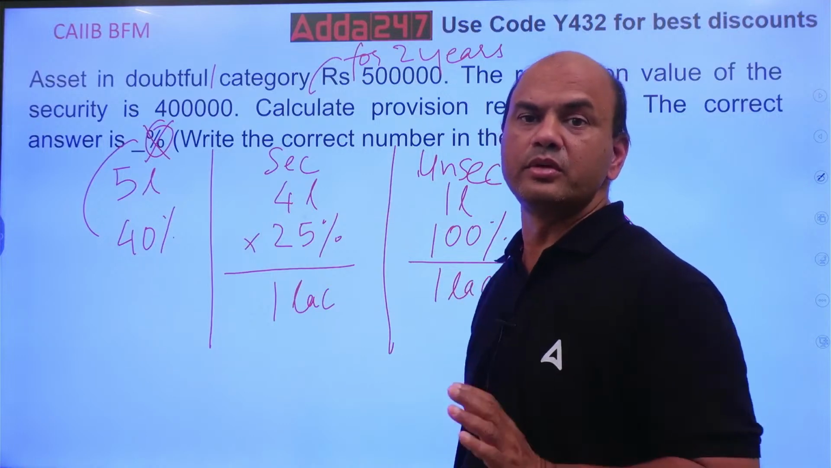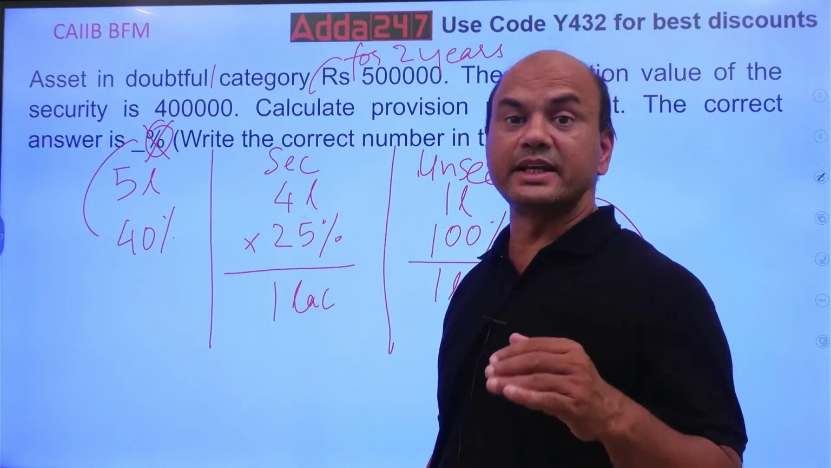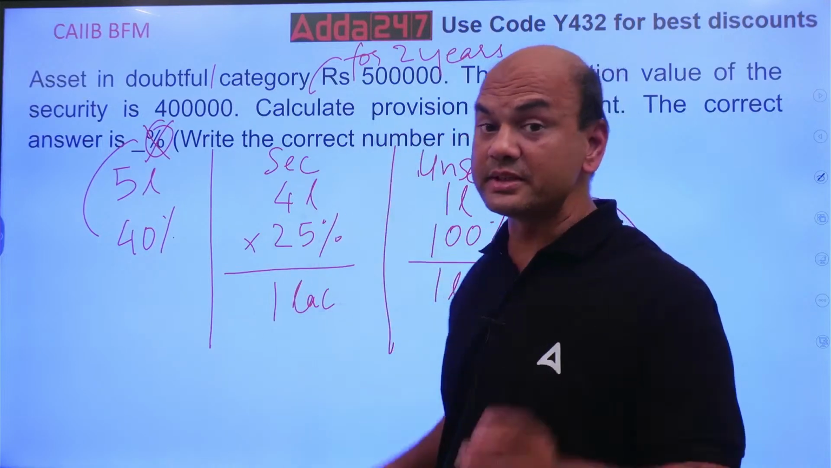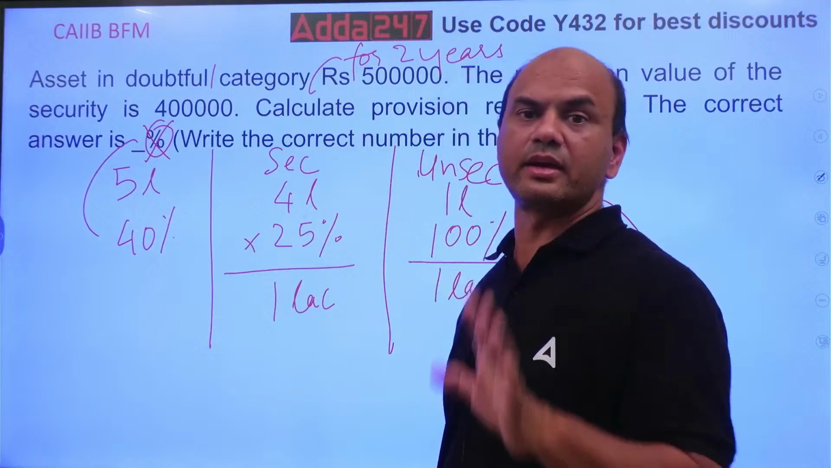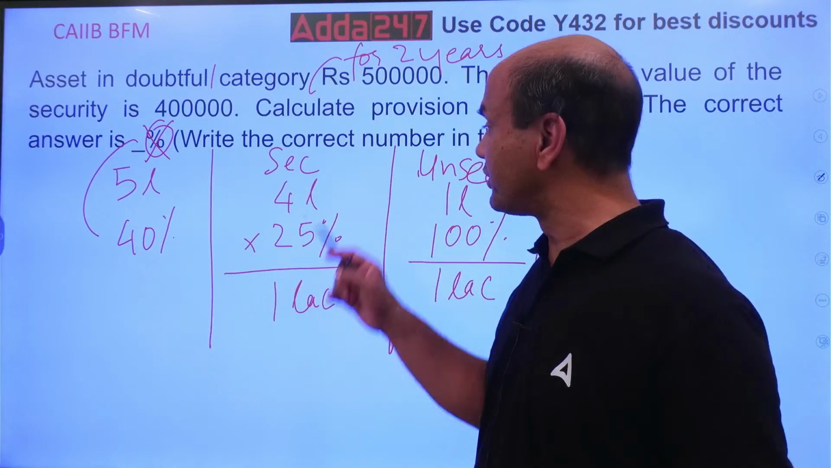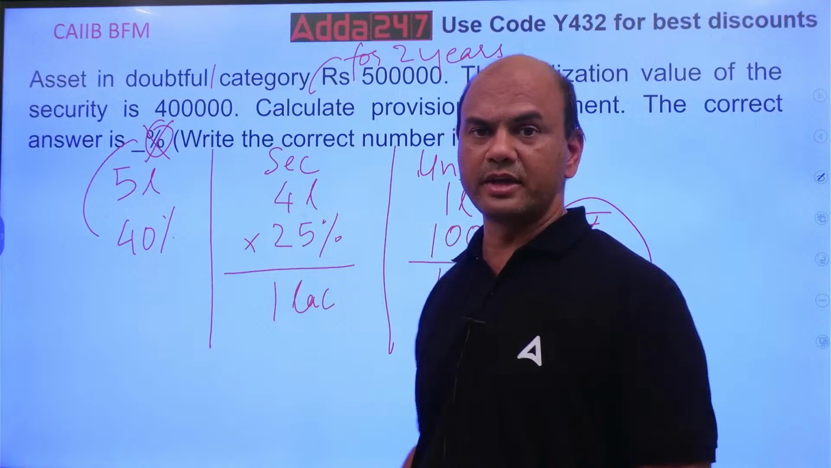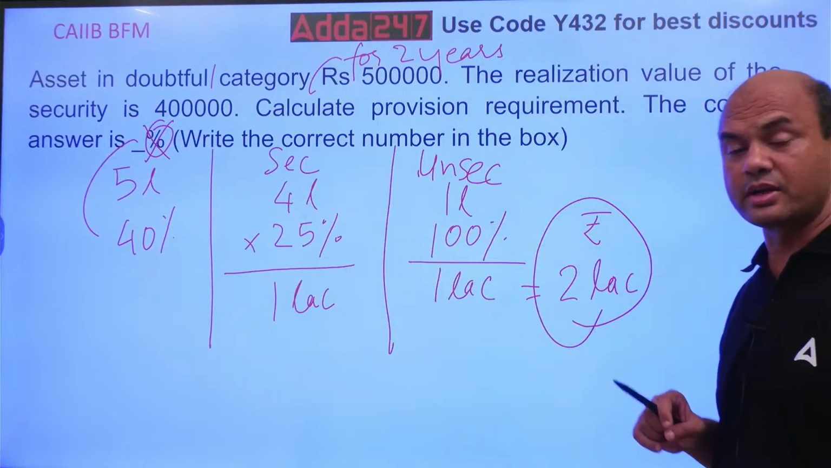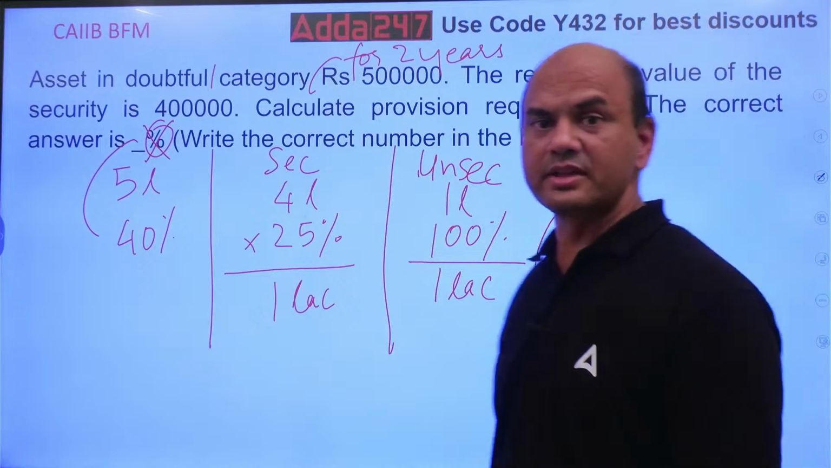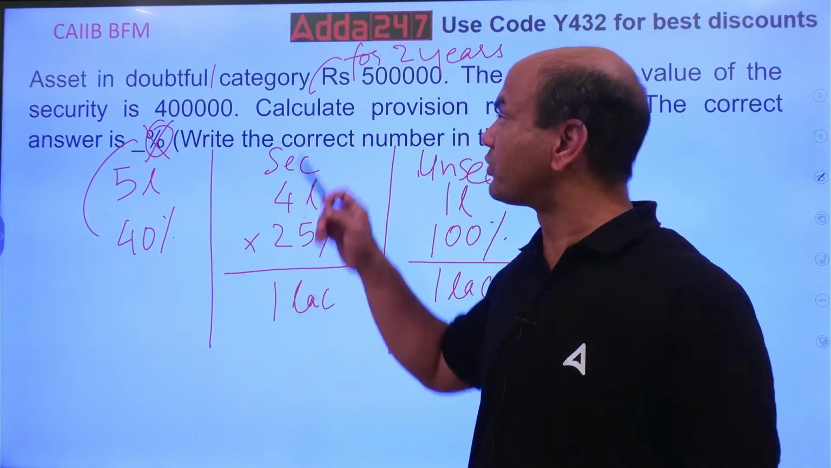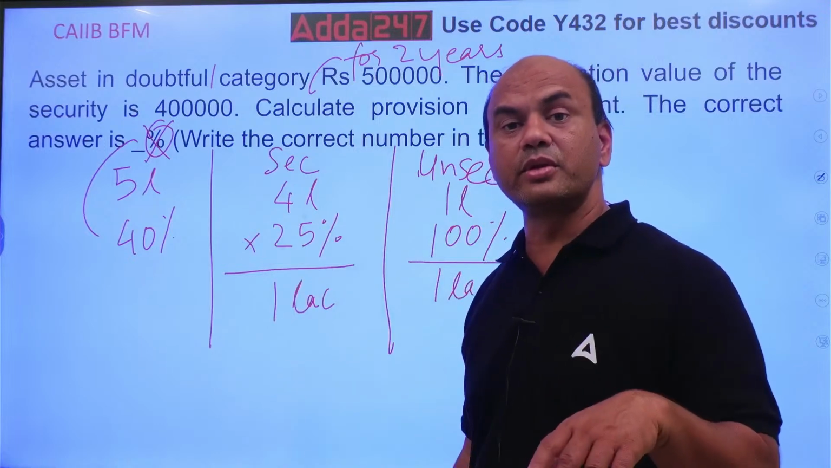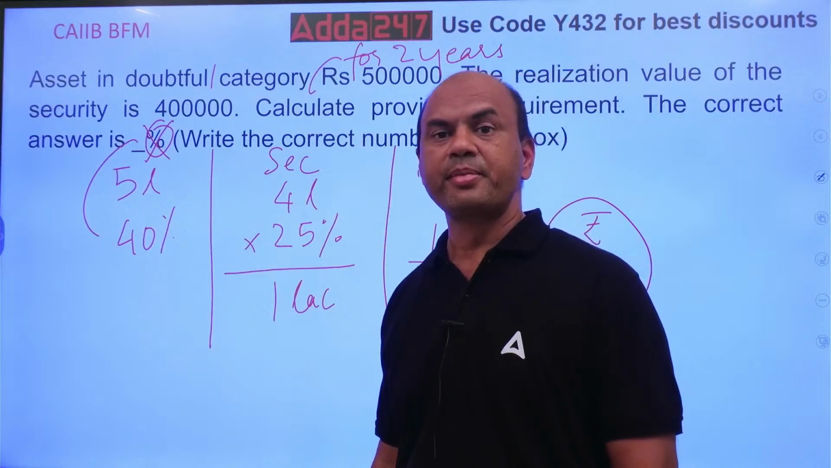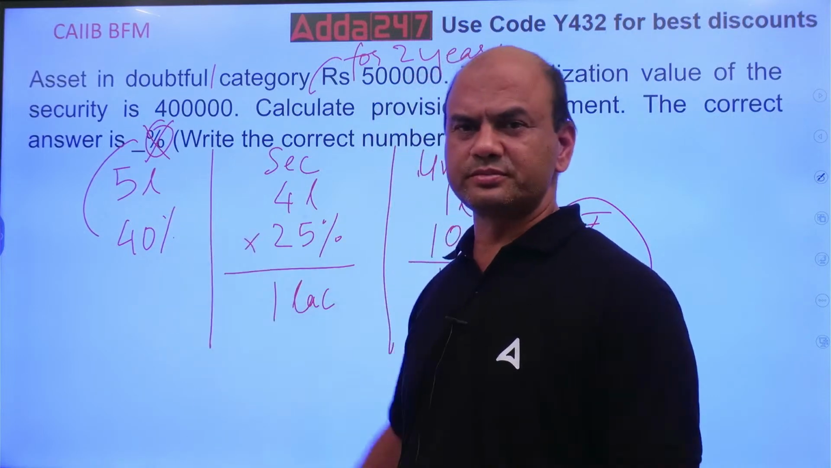First, what is doubtful category? D1 and D2. First year it is doubtful 1 and second year doubtful 2 starts. So when it is 2 years, it means it's in the doubtful 2 category. And then you'll have to use that 40% rule. And unsecured is 100. But understand the type of question. Question can be of any type. They can give you doubtful 1, doubtful 2, or they can give you the period. Got it? Okay.